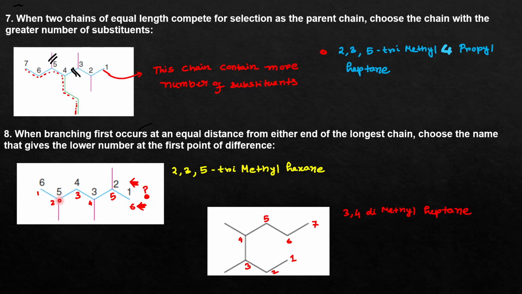So in both directions of numbering, the location of the first substituent is common. In that case, we have to see the location of the second substituent. Going in this direction, the location of the second substituent is number 3. On the other hand, going the other way, the location of the second substituent is number 4. As 3 is lower than 4, the numbering from right to left will be the right direction. So you can see that the first point of difference is this one.